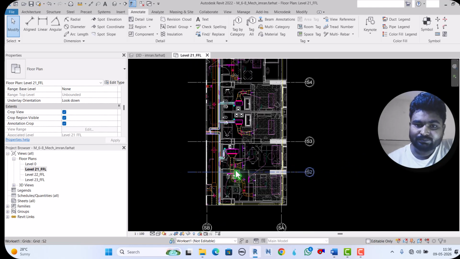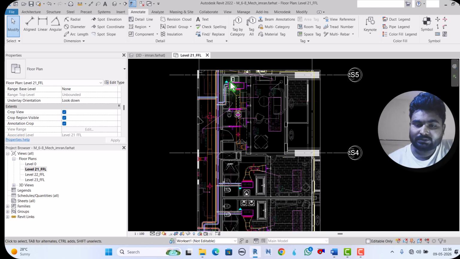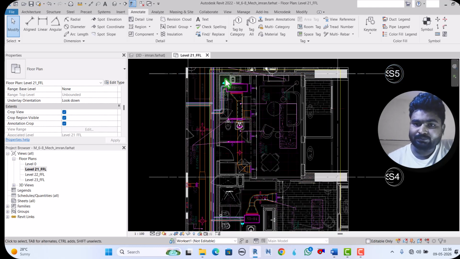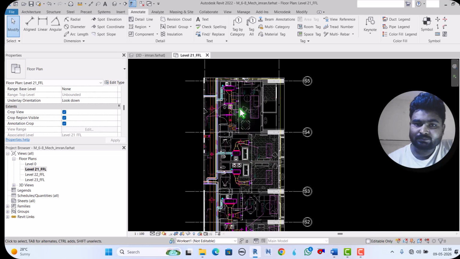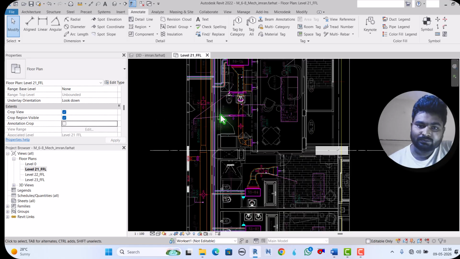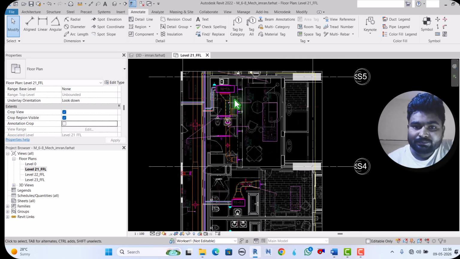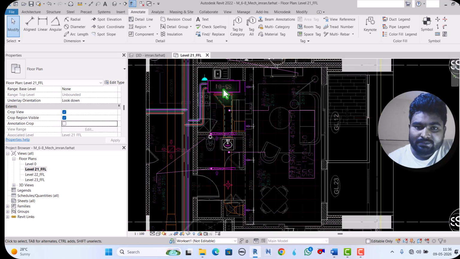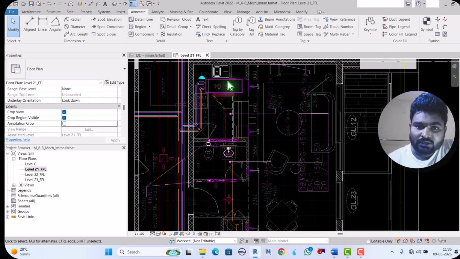If I don't want to see this crop region, then we can tick it off. This is S504 FCU.